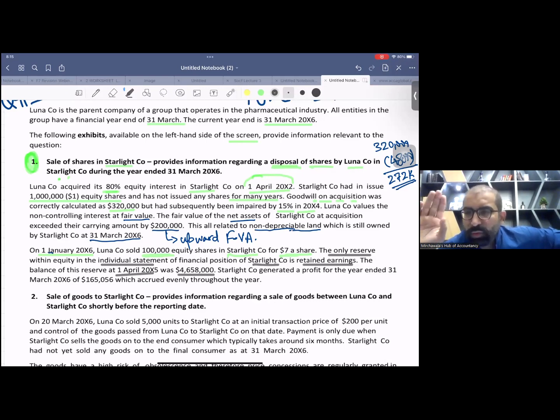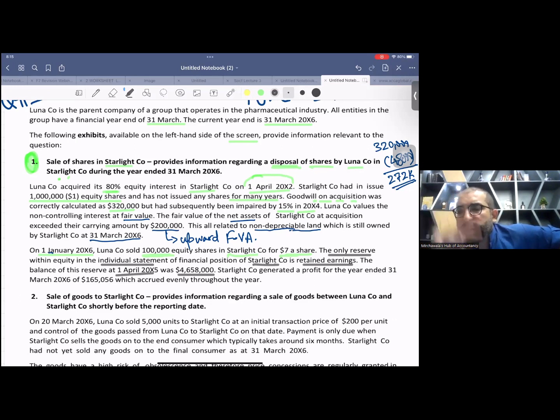One more issue, think over it. This retained earning is at 1st April X5. And what's your disposal date? Active students, tell me, what's your disposal date? It's 1st January X6. So there is a 9 months gap.